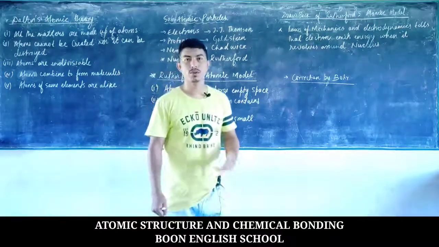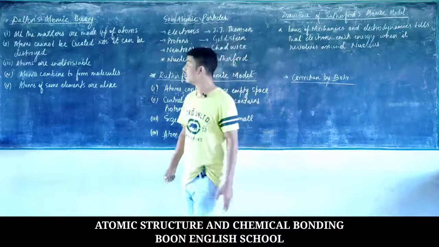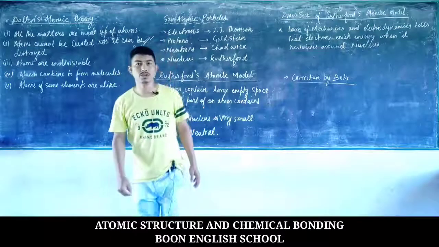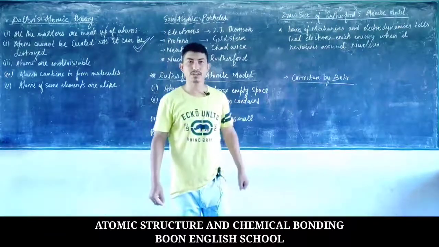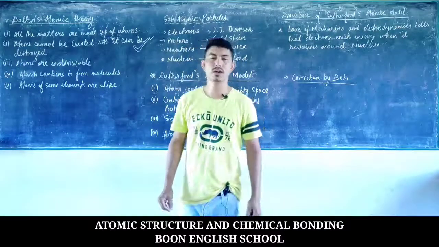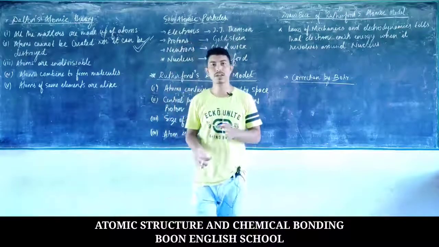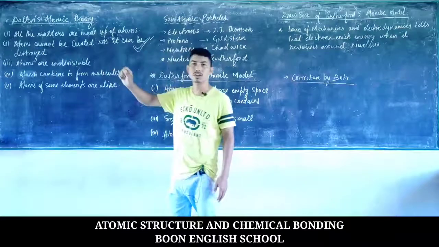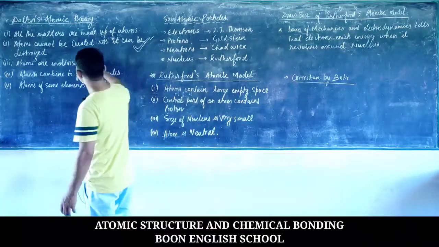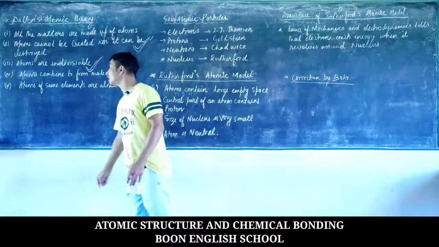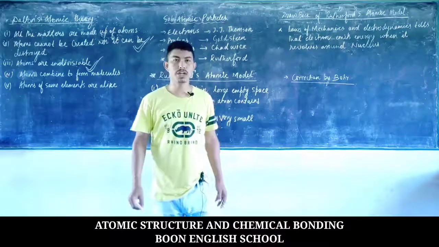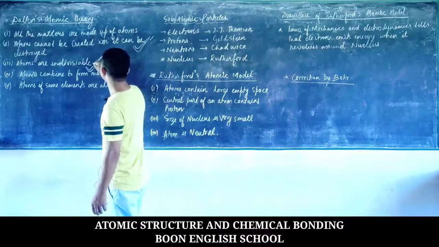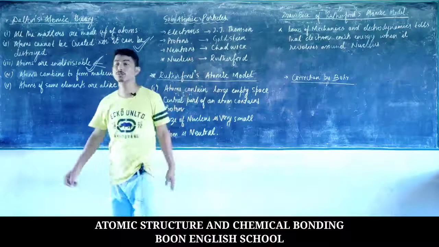Nowadays we have a modern atomic theory that states that atoms can be created and can be destroyed also. Nowadays we have nuclear reactions, known as nuclear fusion and nuclear fission reactions, by which we can create and destroy atoms. So this was one of the corrections made in the modern atomic theory. And the second is that Dalton wrote that atoms are indivisible, but with modern techniques it has been found that atoms can be divisible. The atoms are divisible into 3 subatomic particles, which we'll learn in the next part.